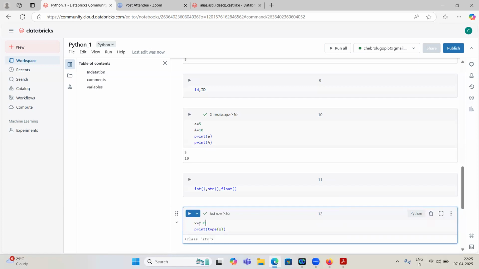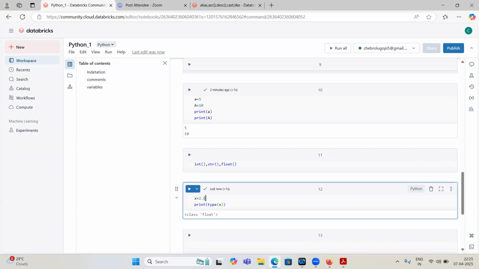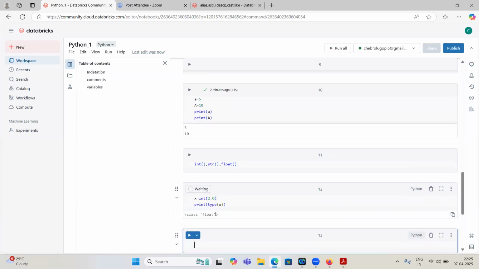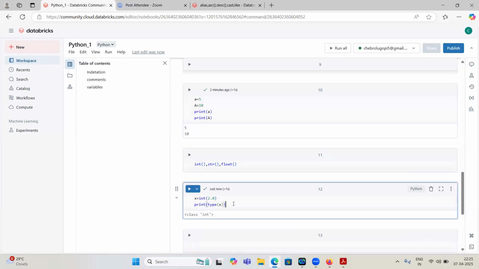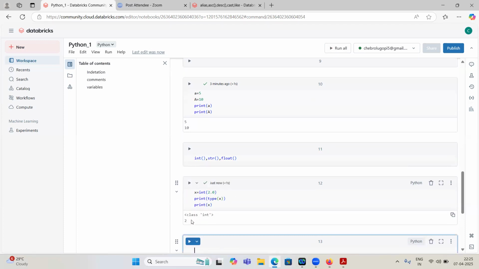Now 2.0. If we print this, 2.0 is float type, right? Whenever we have decimal values, that data type will be float. If I want to convert it to integer, just apply the integer function on top of this 2.0. Till now it is float, right? So how to change this data type? int of 2.0, so now it will be integer. If I print x, it prints 2 only. There is no decimal part, because it is integer now.